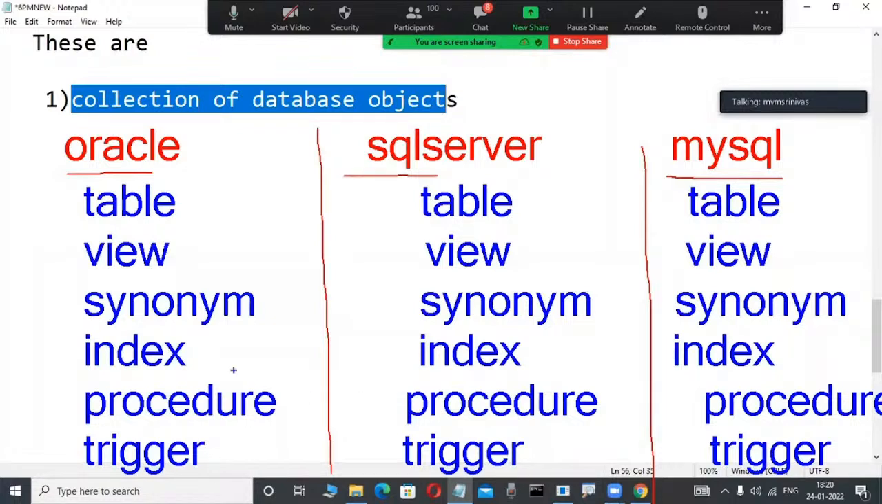But unfortunately, you are a first time newcomer. What is the purpose? You have an idea, that is enough. Suppose, what is the purpose of a view? What is the purpose of a synonym? What is the purpose of an index? What is the purpose of a procedure? What is the purpose of a trigger? You have an idea where we are using these.